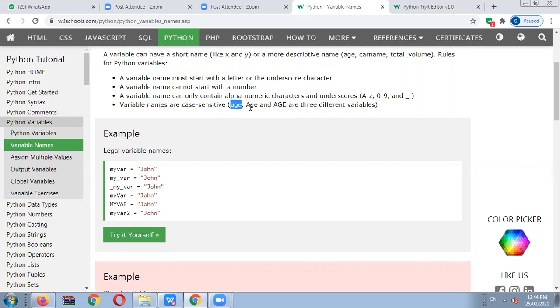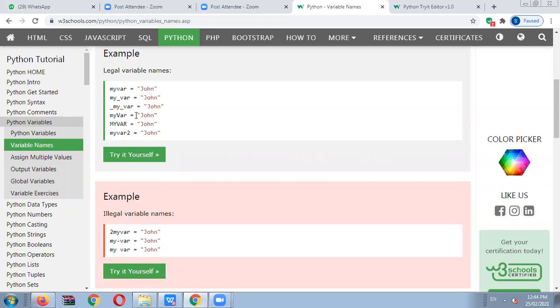This one is another variable, this one is another variable, this one is another variable. It means case sensitive, since Python is called a case sensitive programming language. These are the legal examples in front of you: myvar equals John, my_var equals John, _my_var equals John, myVar equals John, MYVAR equals John, myvar2 equals John. These are some important legal declarations of variables for Python programming.